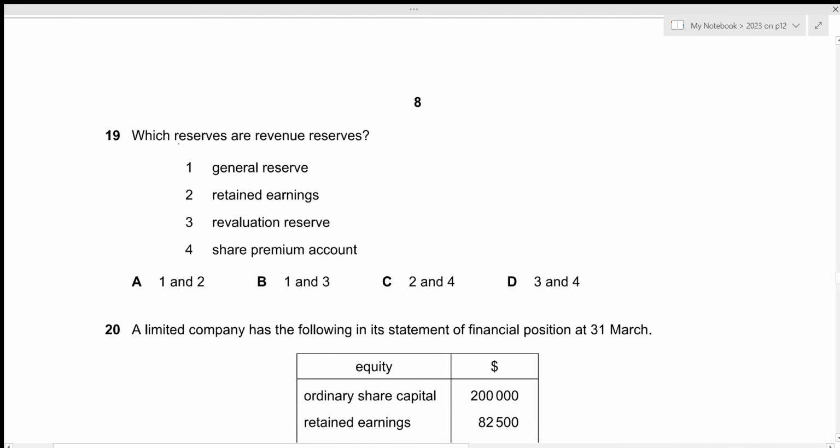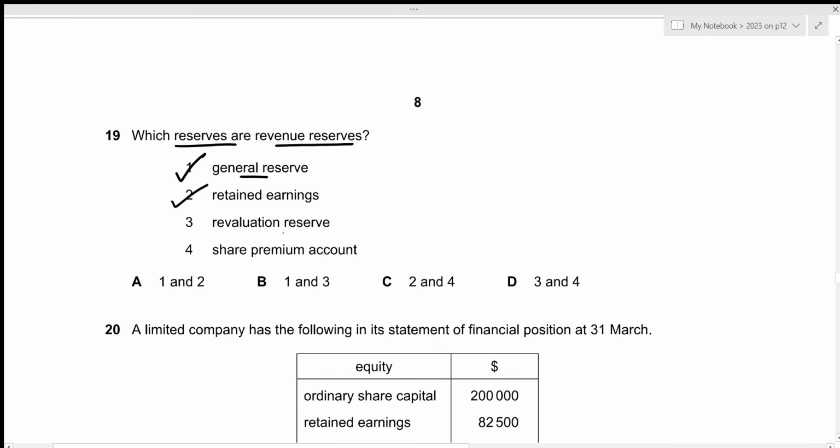Now for question number 19, which reserves are revenue reserves? So revenue reserves are the reserves created by retained earnings and the day-to-day operations of the business. The first one is general reserve. Remember that general reserve will be created by transferring a certain amount from the retained earnings. And retained earnings has the profit for the year, which is created by the day-to-day activities of the business, which is why this is a revenue reserve. Then we have retained earnings. Again, the same reasoning as above. This is a revenue reserve.